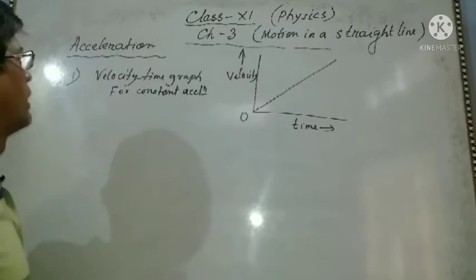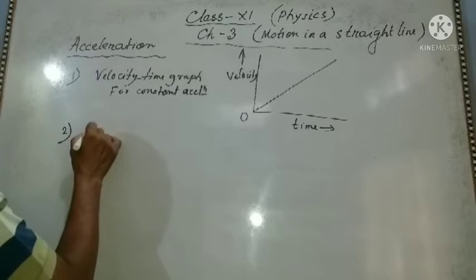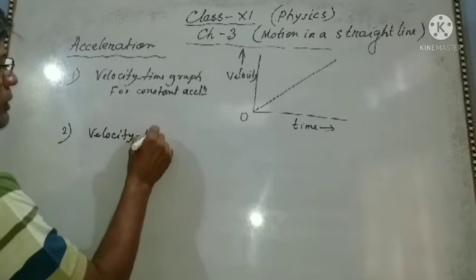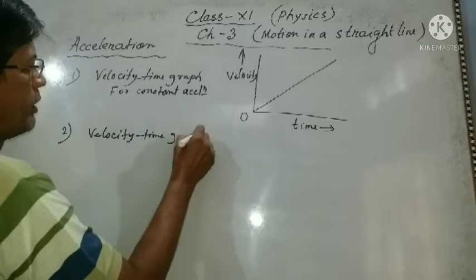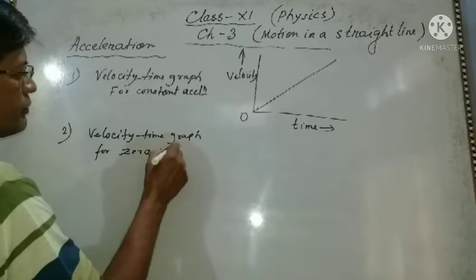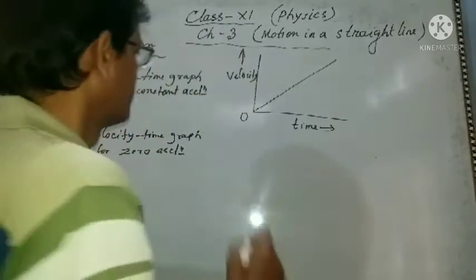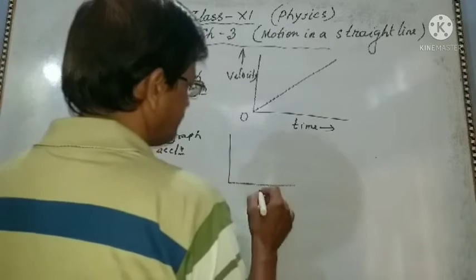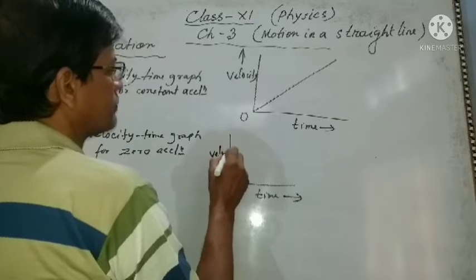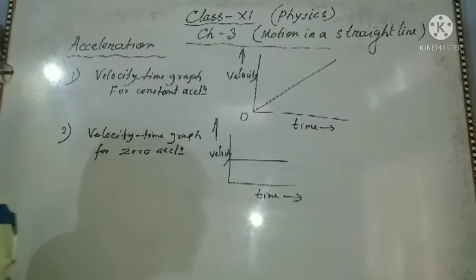Second one, the velocity time graph for zero acceleration.